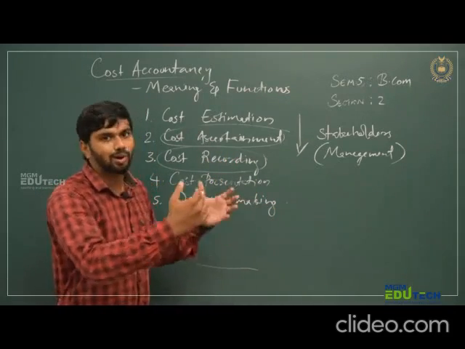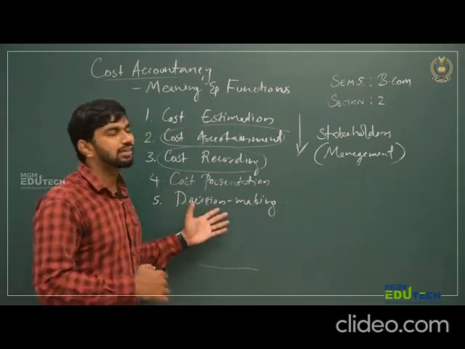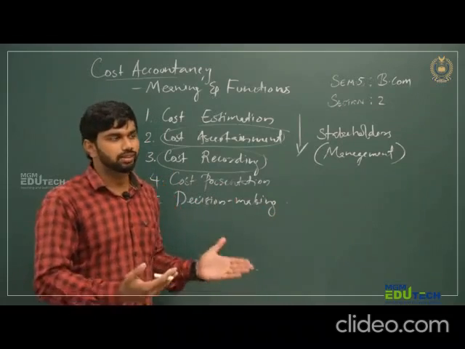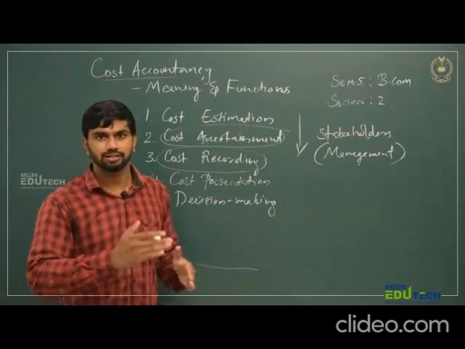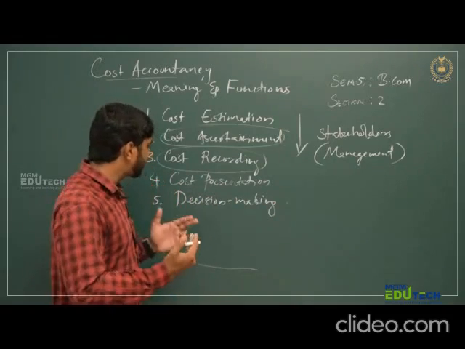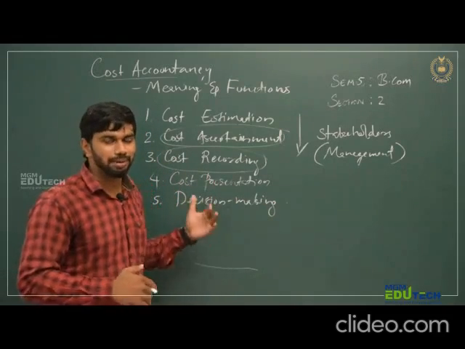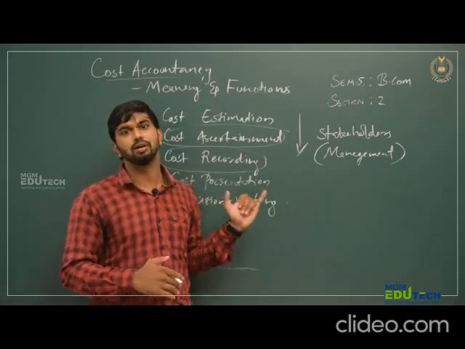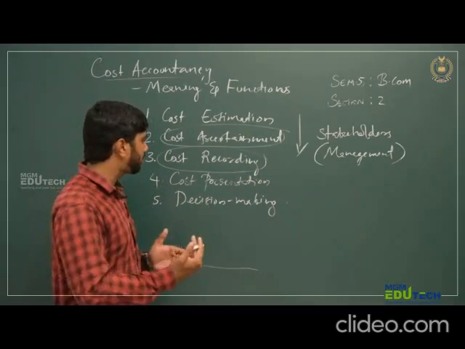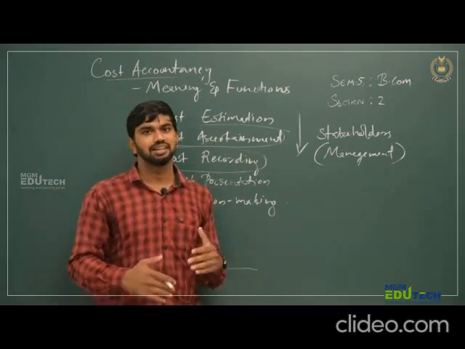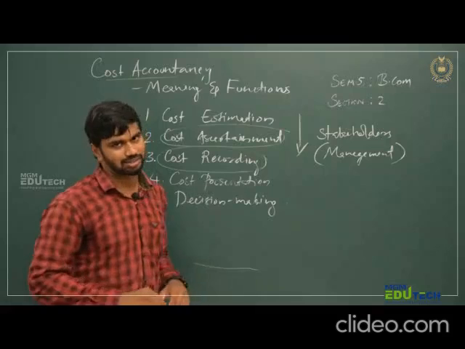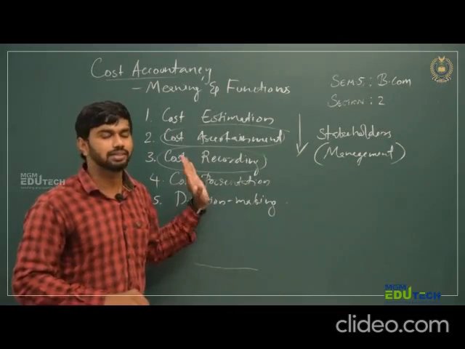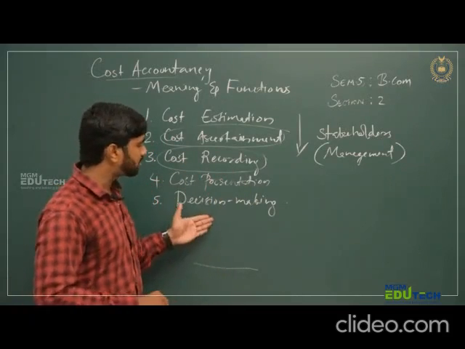After getting the cost details, the management takes some decisions, whether to stop some product because it has a high cost, whether to stop some activities because they have a high cost. Like that, the management has to take some managerial decisions. So decision making is the aim of cost accountancy. Cost accountancy is intended to support managerial decisions. So the next step is decision making.